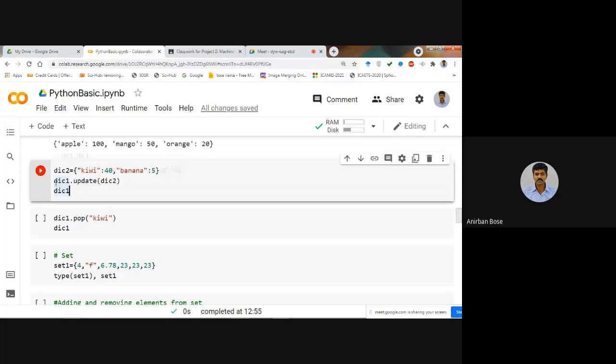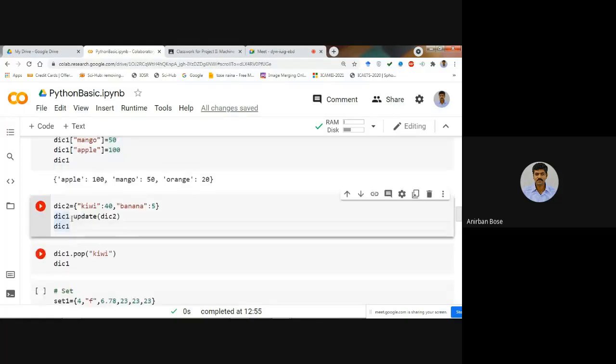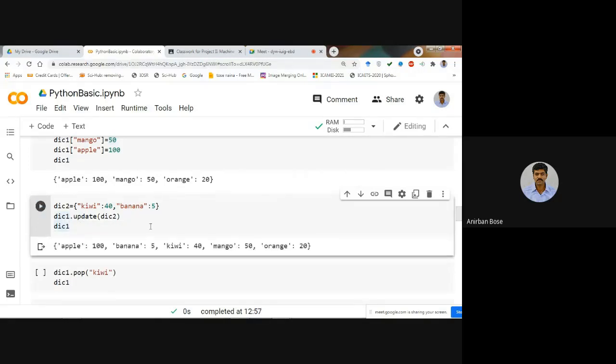We are going to update dictionary 1 by adding dictionary 2 within it. So if we write dictionary 1 dot update dict2, then dictionary 1 will contain all the key value pairs that were already there, and along with that, the two elements of dictionary 2 will also be added. If you see that, dictionary 1 is now updated with other key value pairs, banana and kiwi.